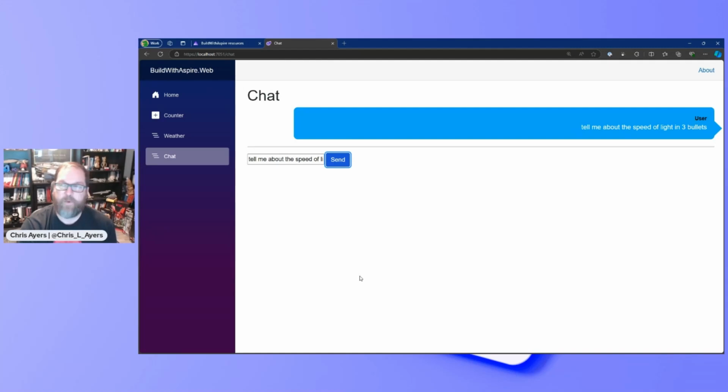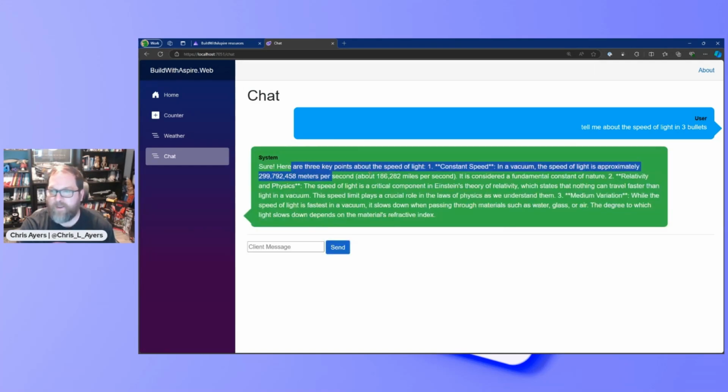And let's see what happens when we're not rendering out our markdown the same way as we were before. So you can see we've got markdown text for highlighting, and it's not rendering out the bullets the same way. So MarkDig is a great way to render that out.